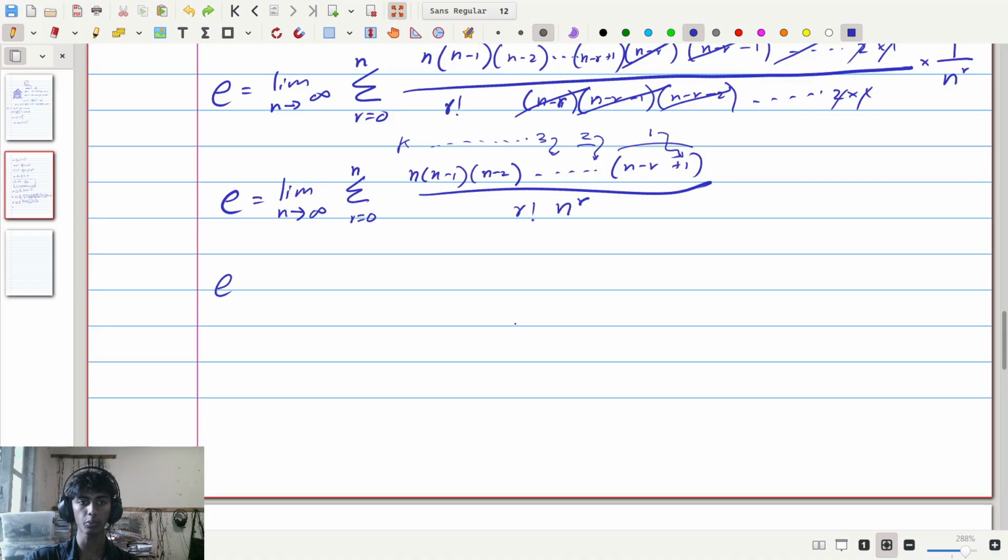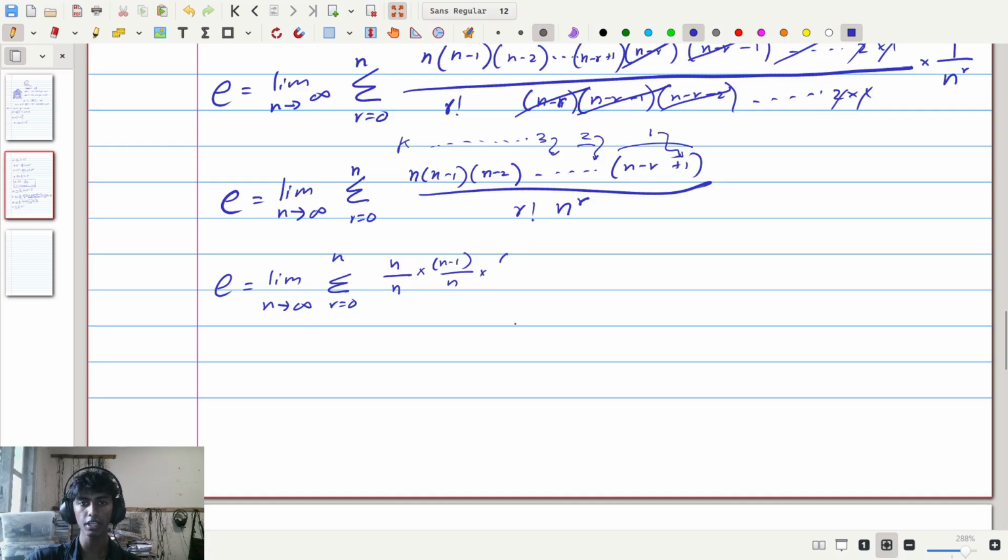So doing that, we get that e is equal to the limit as n goes to infinity of the sum of terms r equals 0 up to n of, I'm going to pair each of these n to the power of r n's with each of the terms on the top. For the first term we get n divided by n. For the second term we get n minus 1 divided by n.